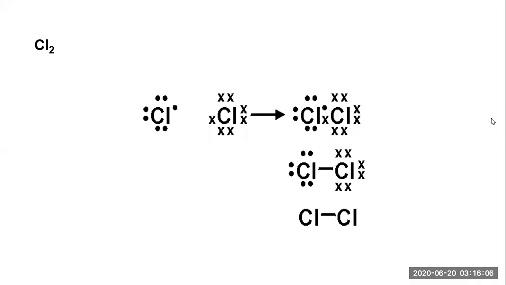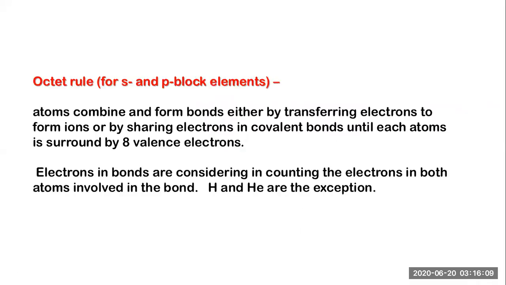Now, octet rule for s and p block elements. The atoms combine and form bonds either by transferring electrons to form ions or by sharing electrons in a covalent bond until each atom is surrounded by 8 valence electrons. That's true. In the octet rule, we need 8 electrons. In the duplet rule, we need 2 electrons. Here we're going to talk about the octet rule. Electrons in the bonds are counted for both atoms involved in the bond. Hydrogen and helium are the exception because they follow the duplet rule. So whatever we talked about in the earlier slide, this is the exact interpretation of that slide.